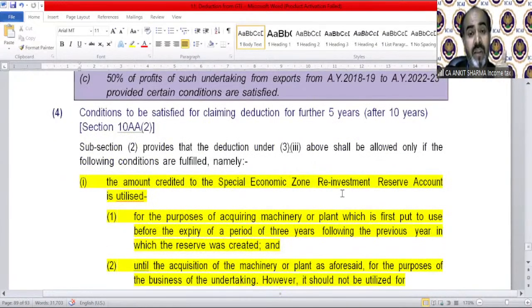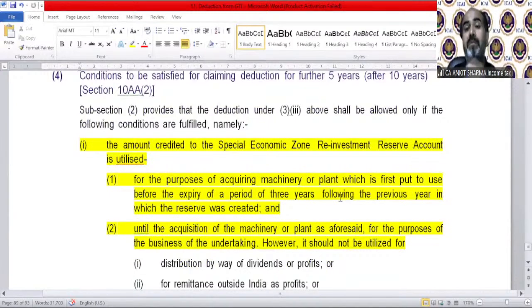Subsection 2 provides that the amount credited to the Special Economic Zone Reinvestment Reserve Account is utilized. Where should it be utilized? For the purpose of acquiring machinery or plant which is first put to use before the expiry of a period of 3 years following the previous year in which the reserve was created. So assume we created the reserve in previous year 21-22. Within the next 3 financial years, 22-23, 23-24 and 24-25, we need to use that reserve for purchase of plant and machinery, and it should be put to use also.